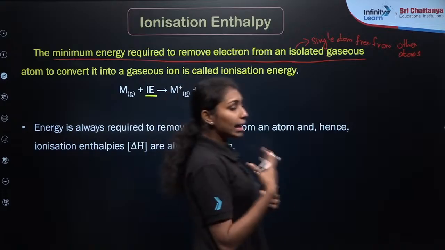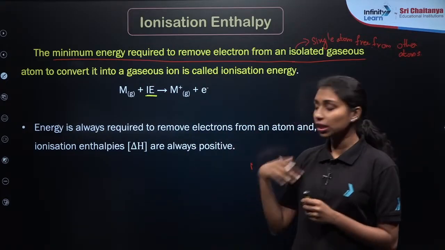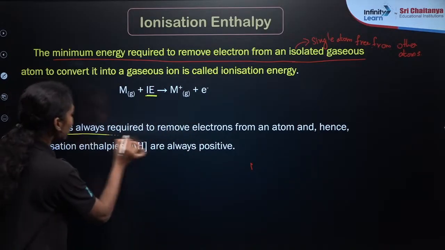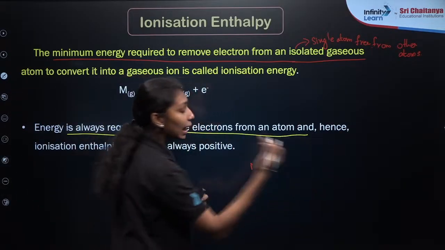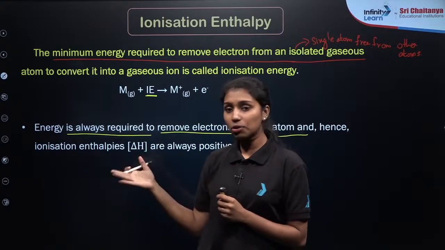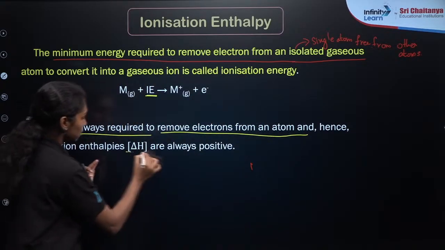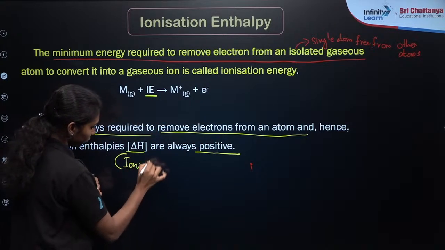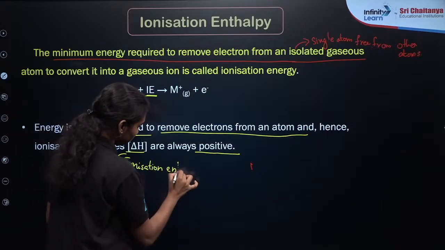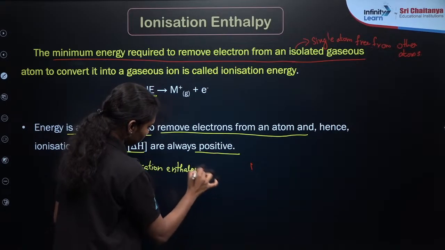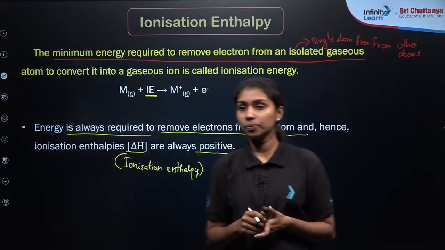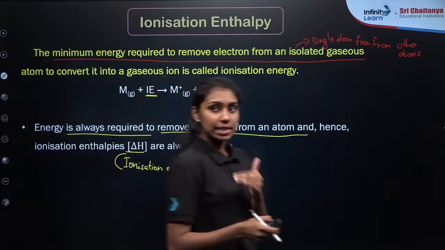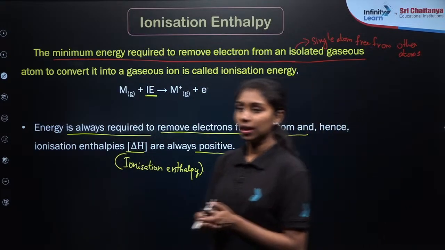Now in general, if you take any of the elements, we need extra energy, right? We are giving the energy, so it will always be positive. So energy is always required to remove electrons from an atom, and hence the delta H value, or the ionization enthalpy value, will always be positive. Clear? Is that clear? So this is the basic introduction to the ionization enthalpy. What do you mean by the ionization enthalpy?